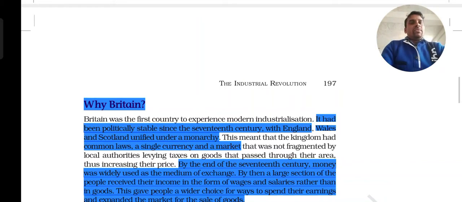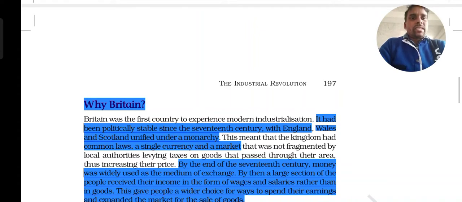So we already came to know that other European countries like France, Italy and Germany struggled because of frequent changes of monarch and different rules, regulations and laws. But here the king stably made a political system, and the law he made and the currency that was utilized did not change for a good number of years.